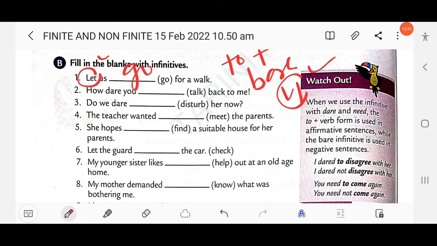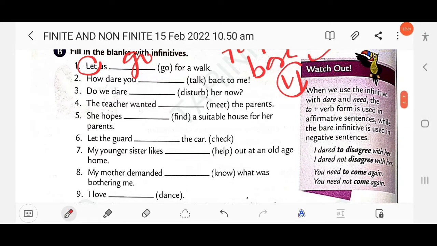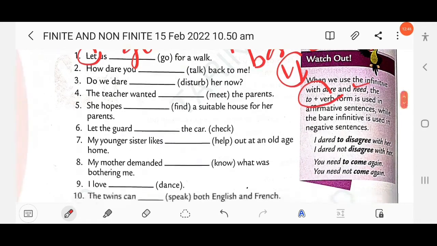Then next: how dare you, dash back to me, right? Just look at the box here, watch out. When we use the infinitive with dare and need, the to plus verb form is used in an affirmative sentence, while the bare infinitive is used in a negative sentence. Look at this example: I dare to disagree with her.